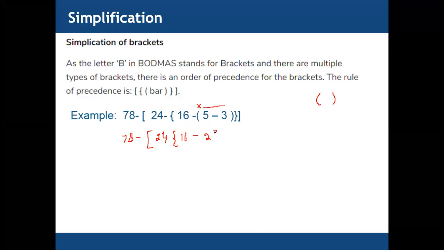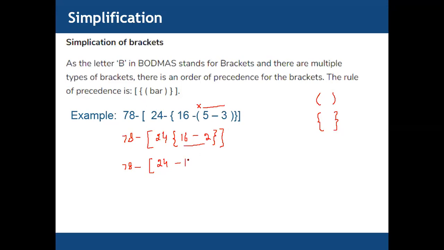Now we have the second one, and also square brackets. Now second we need to solve this one. So we have 16 minus 2, which is 14. So write down 78 minus, we have 24 minus 14, and square brackets.